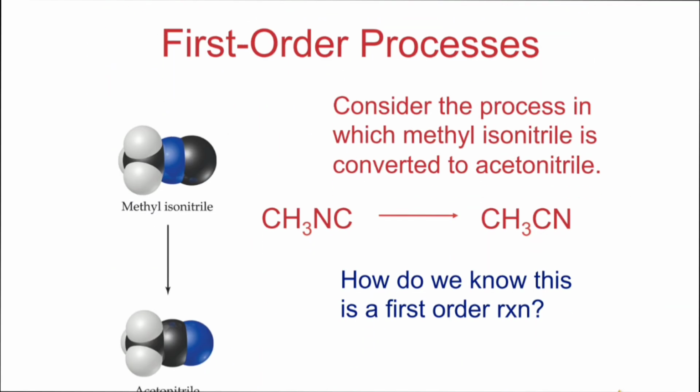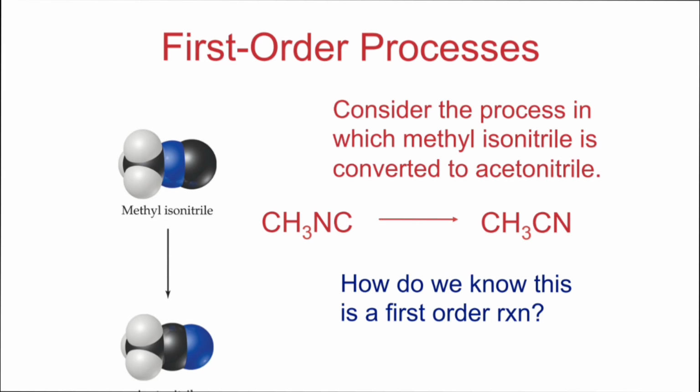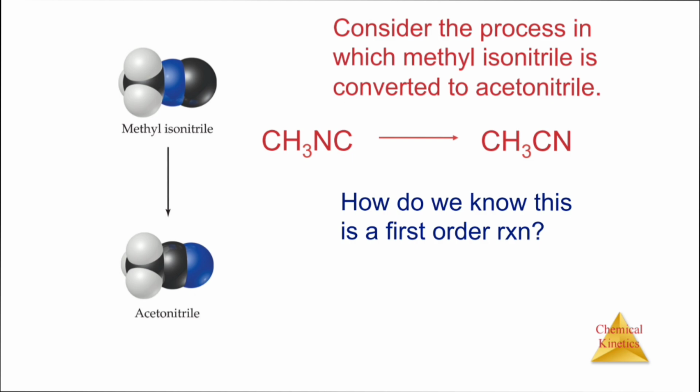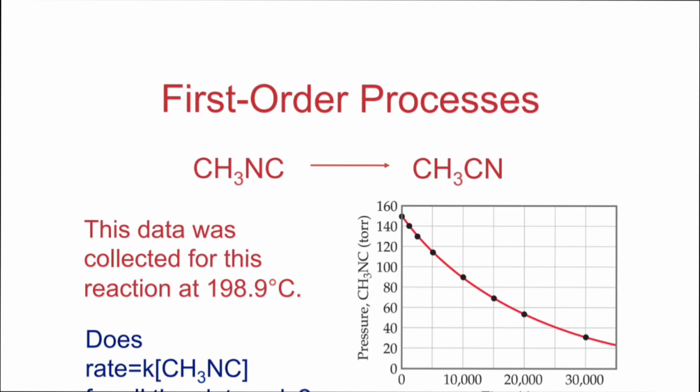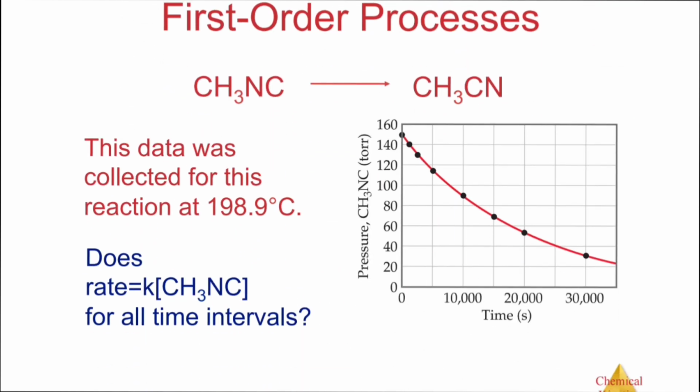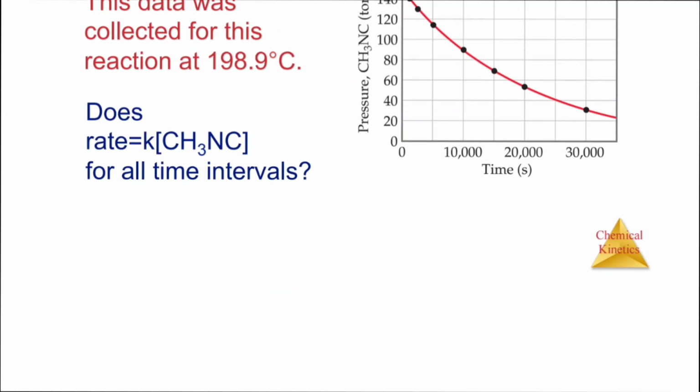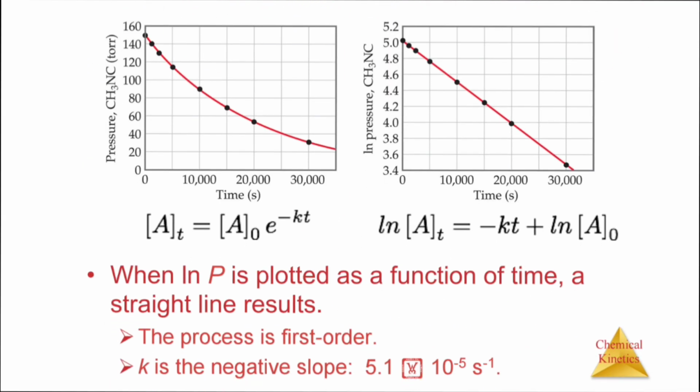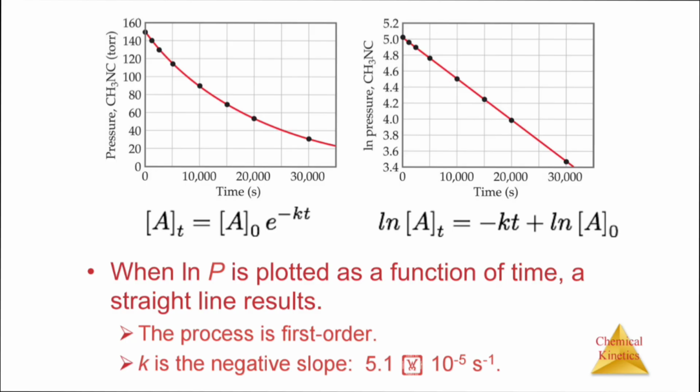Consider a process in which methyl acetate is converted into this. How do we know this is a first order reaction? How can we find out? We have been given data, so the rate equation will be written like this. The concentration of this is decreasing with time. When we plot the graph of the log of pressure as a function of time, a straight line results. You can see a straight line is observed.